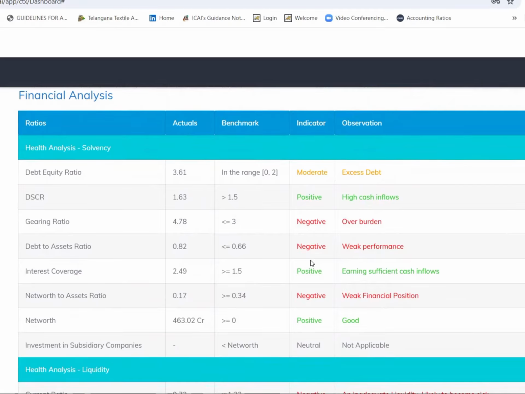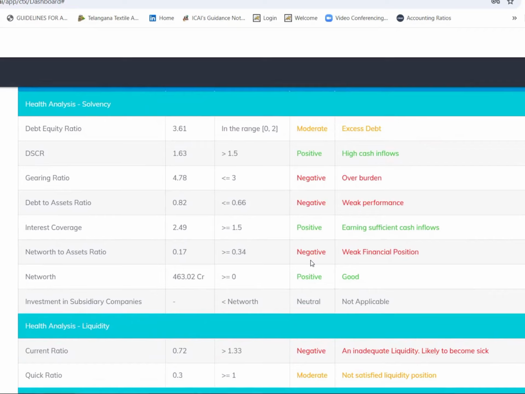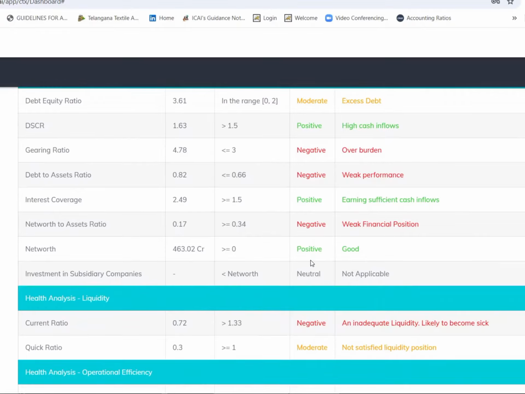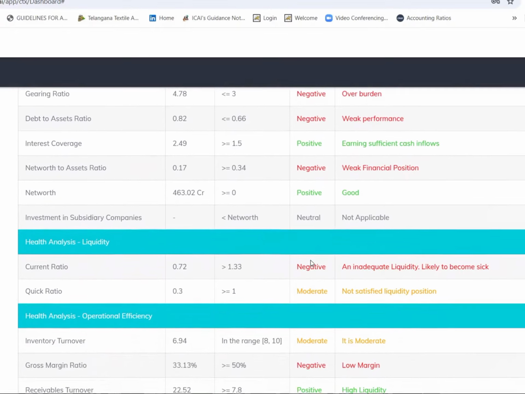And next, coming to gearing ratio, it should be less than 3. It is 4.78. Debt to assets ratio should be less than 0.6, it is 0.82. And interest coverage is okay. And net worth to assets ratio should be more than 0.34. It is 0.17. So solvency is very weak.